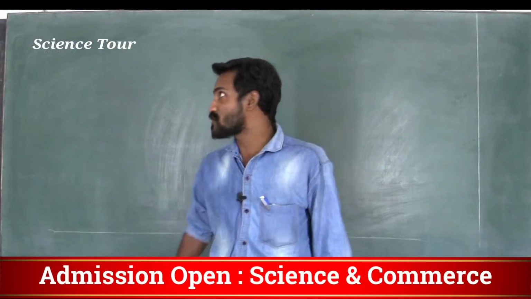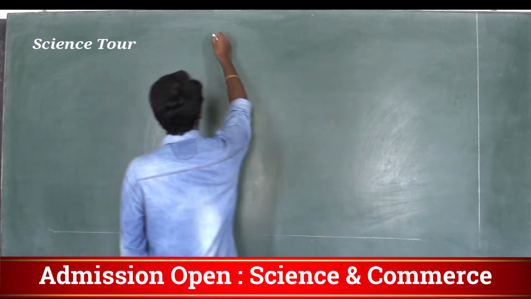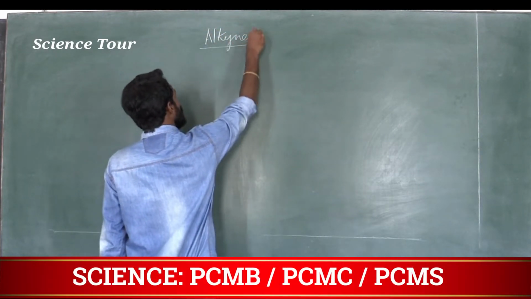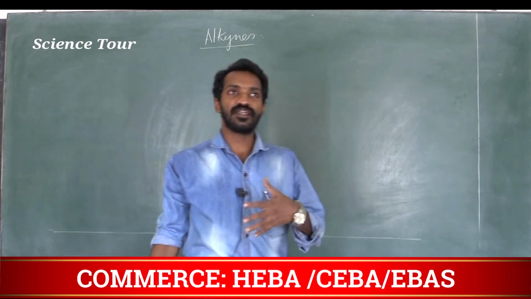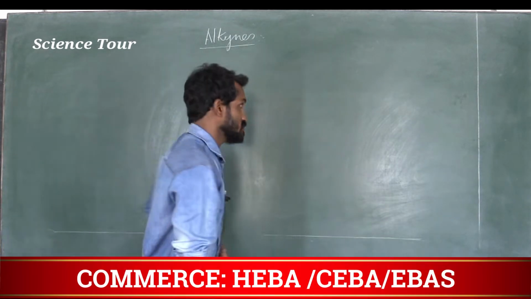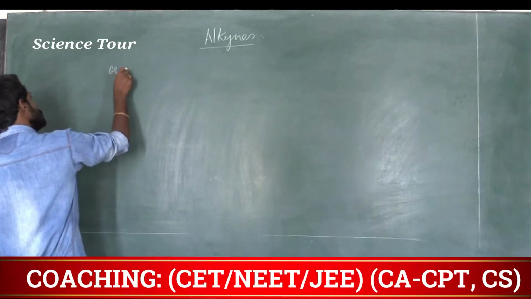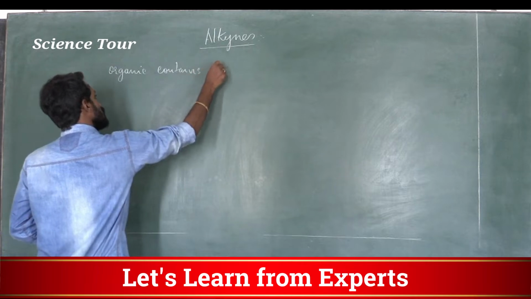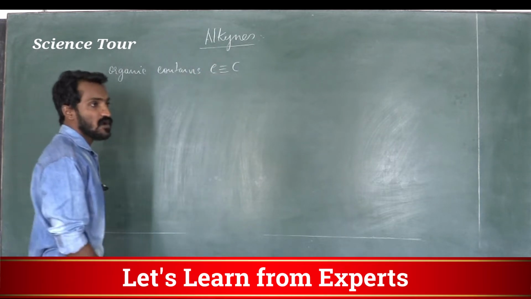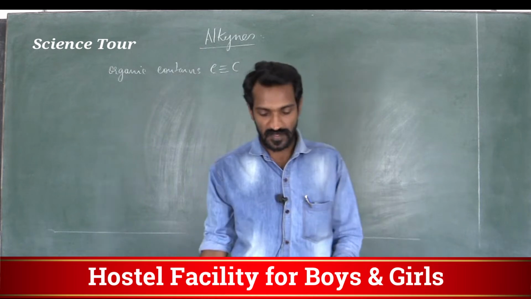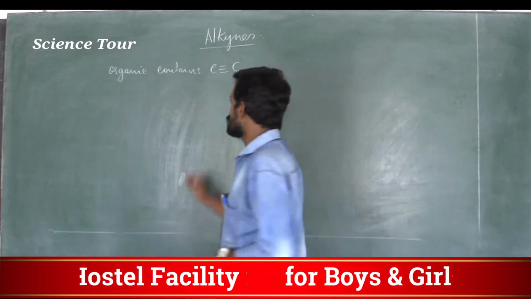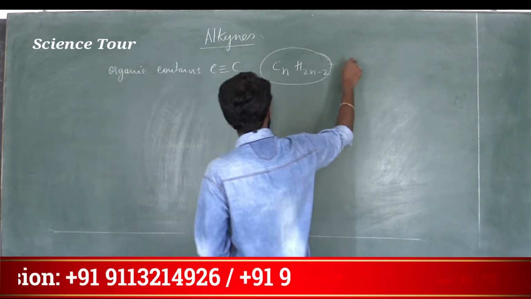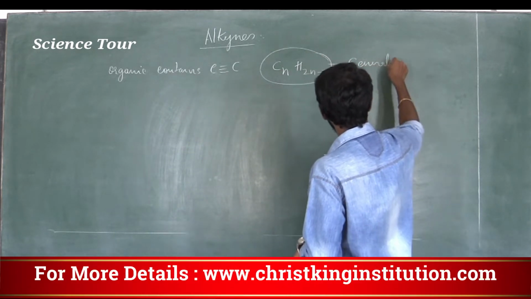My dear students, welcome to Chemistry Online class. Today we are going to discuss alkynes, a new topic. An alkyne is an organic compound which contains a carbon-carbon triple bond. The general formula is CnH2n-2, where Cn is carbon and H2n-2 is hydrogen.